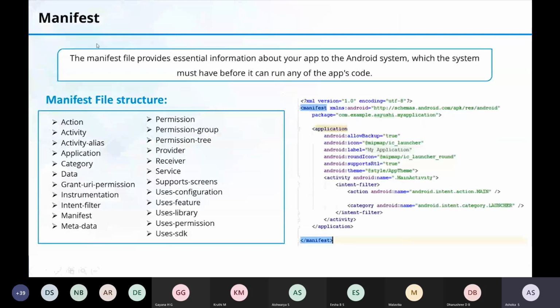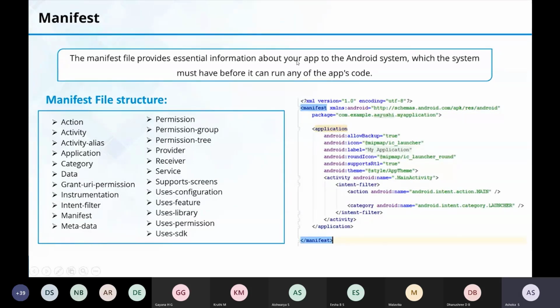So what is this manifest? The manifest file provides essential information about your app to the Android system, which the system must have before it can run any of the application code.